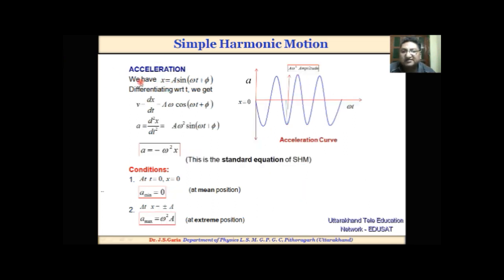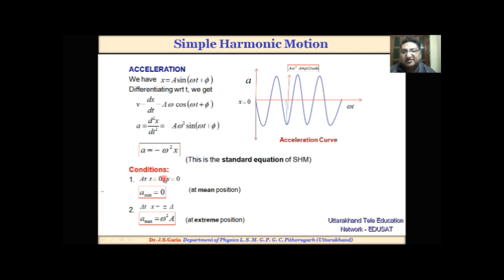Acceleration. Once again, if we have x = a sin(ωt + φ), after differentiating with respect to t we get the velocity, and again differentiating the velocity with respect to t, we get the acceleration: A = −ω²x. This is the standard equation of simple harmonic motion.